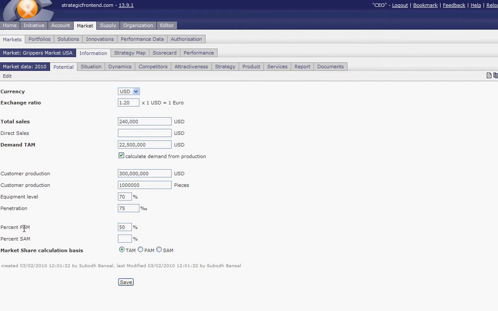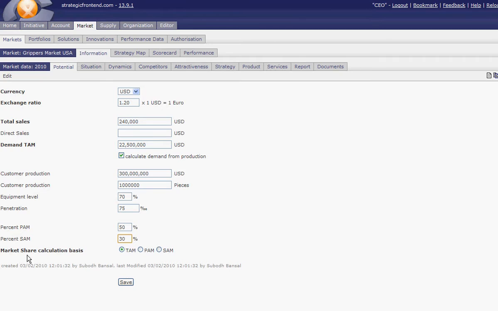So this is the product available market. And maybe your sales force covers only 30% of the area, and then the sales available market is only 30% to you.